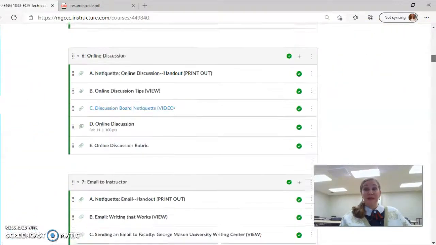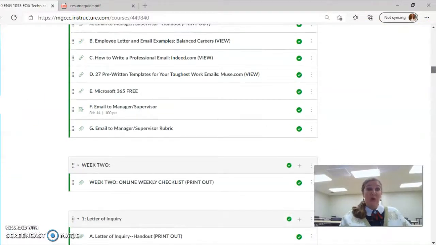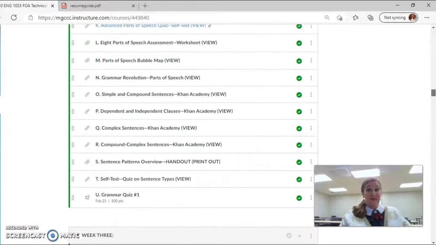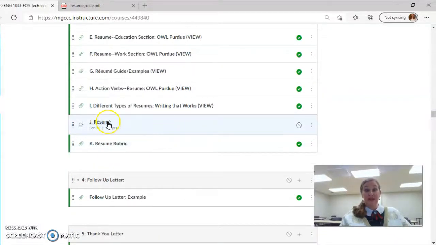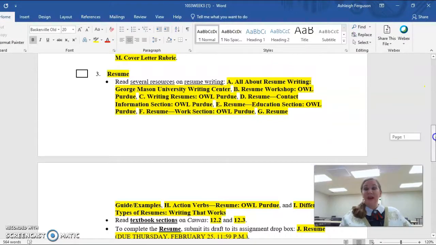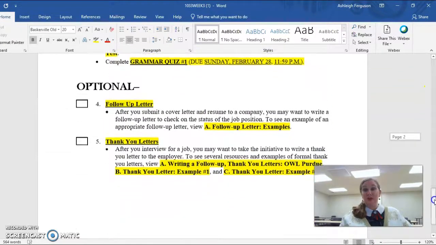So again, you're going to be submitting your cover letter on Wednesday of this week, your resume on Thursday. And again, your resume you're going to submit right here. Again, you can use Microsoft Word or Google Docs, okay? If you have any questions, I'll absolutely answer those. Now, you're going to notice on the checklist, I do have some other resources that are optional.